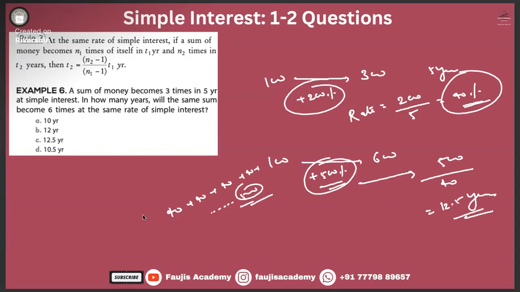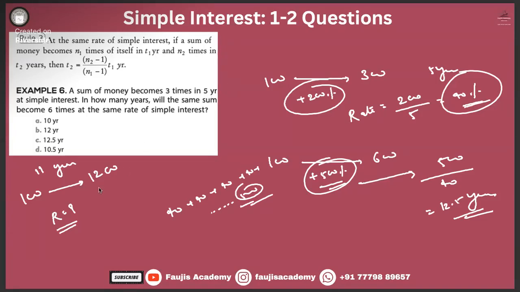Right. Now tell me, 100 rupees became 12 times. This is a question to you without using pen and paper. Try not to do it. 12 times in 11 years. What is the rate? Take one moment. 100 rupees became 1200 rupees in 11 years. Tell me what you think about this.